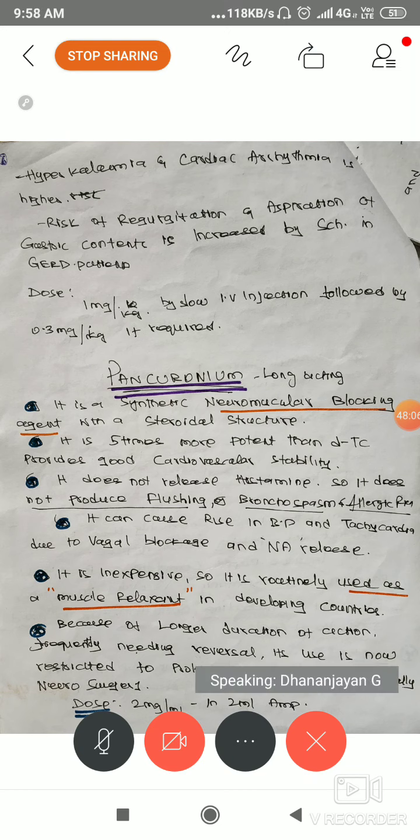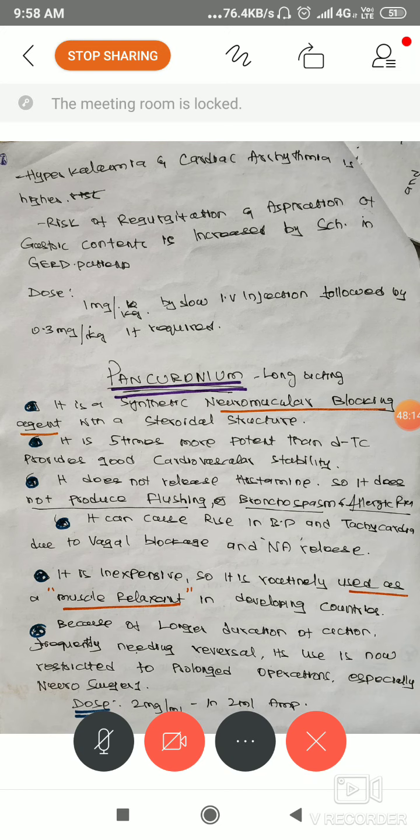The mechanism of action is almost the same, similar to tubocurarine, and theoretically I have given the description in the notes. Pancuronium is a competitive neuromuscular blocking agent, and it is 5 times more potent. See what the difference is. Pancuronium is better than tubocurarine, and in future some even better new medications will come.